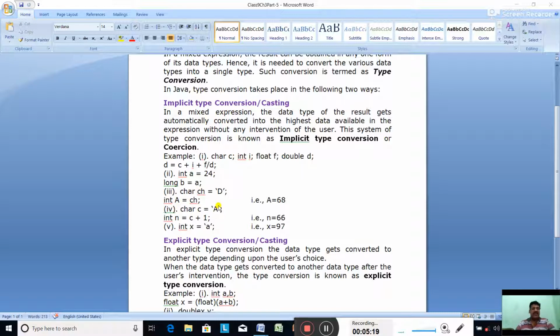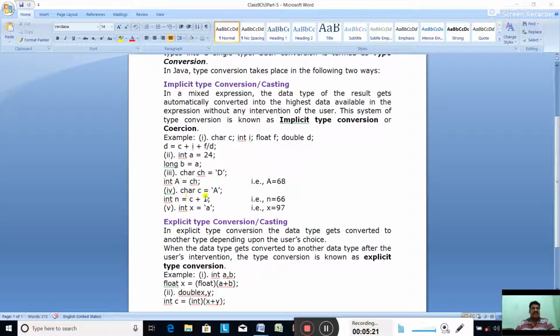Now see the next example. Fourth: char c equal to capital 'A'. Int n equal to c plus 1. So addition is taking place. Automatically the c value, which is A, will be converted into integer and added with 1.